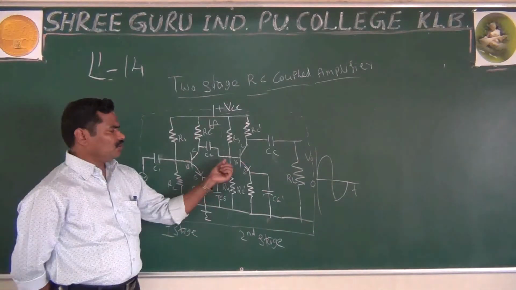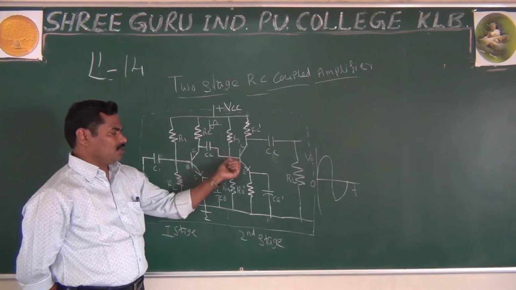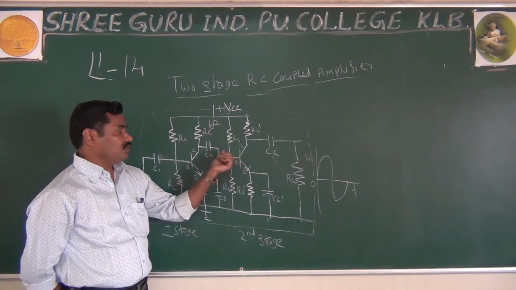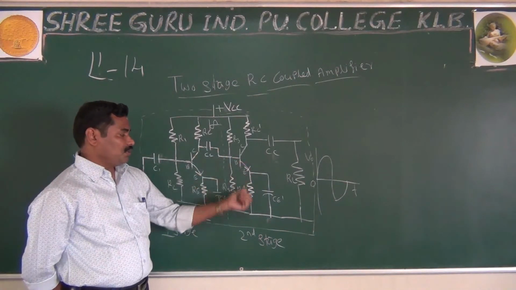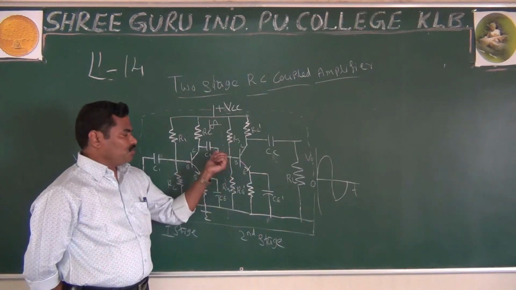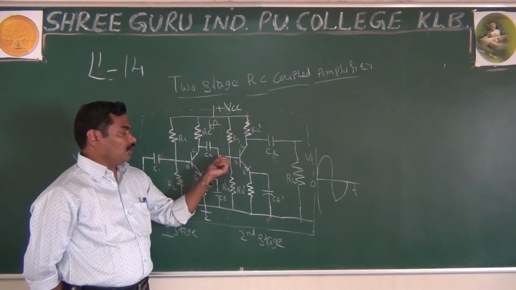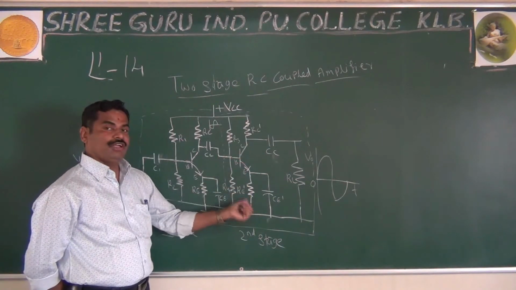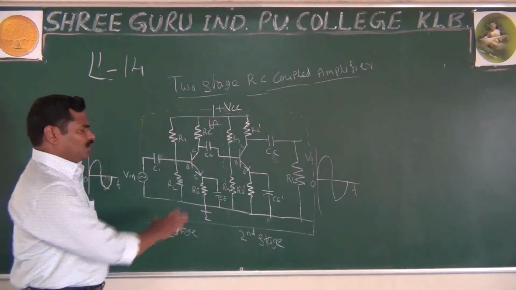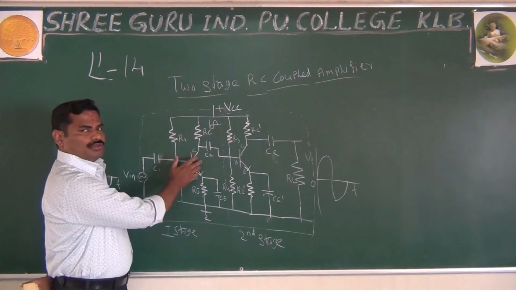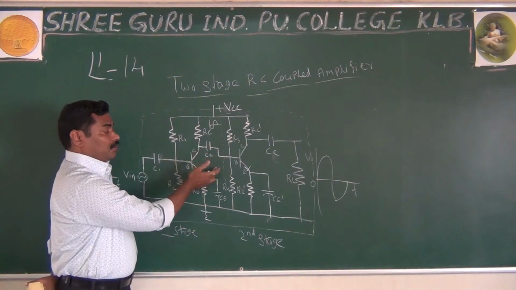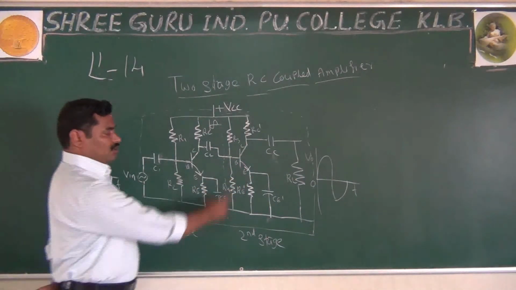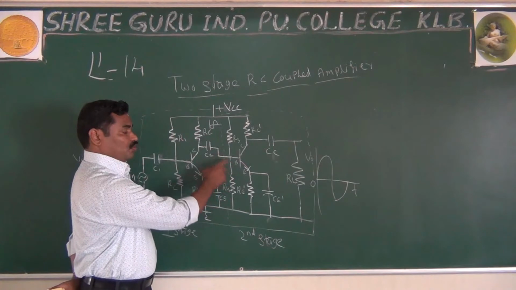And here this output acts as the input for the next stage. Here also you are applying the input to the emitter base section. The amplified output of the first stage acts as the input for this stage, and once again this output will be amplified.